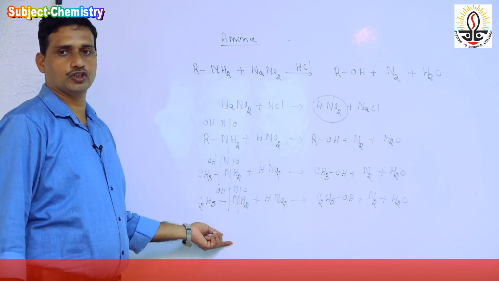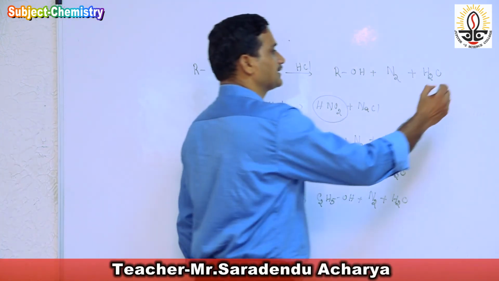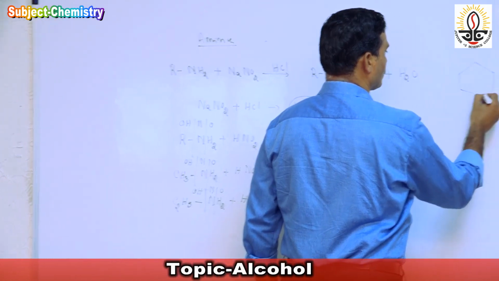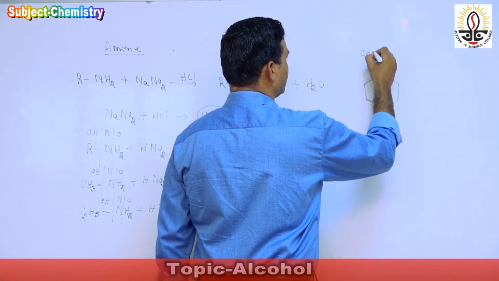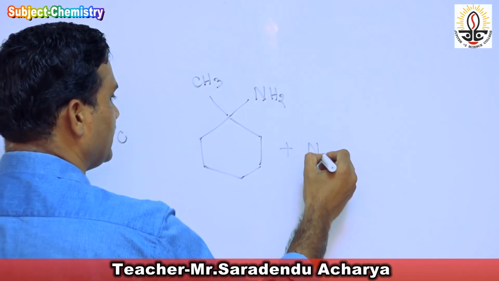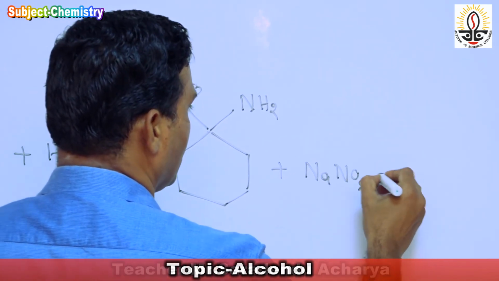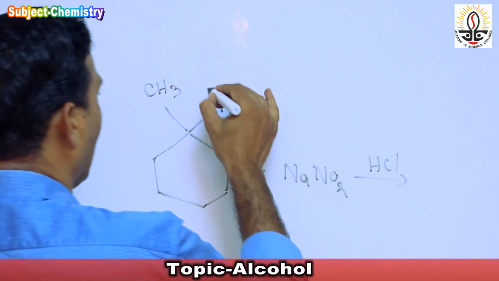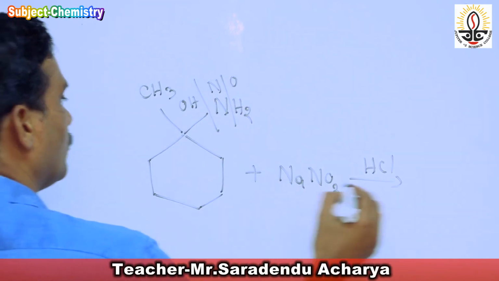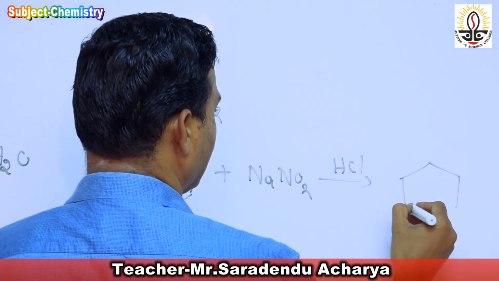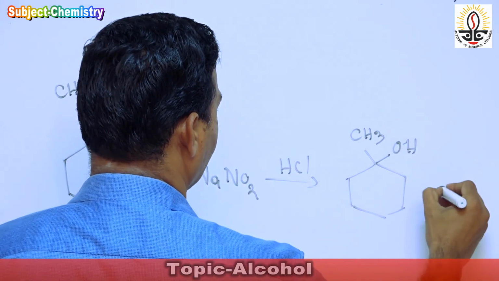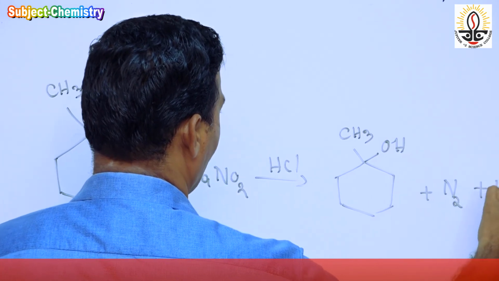This type of reaction also takes place in a cyclic compound. Suppose it is a cyclic compound bonded with a methyl and an NH2 group. When NaNO2 and HCl is added, this reaction takes place with OH, NO, and we get a cyclohexane bonded with a methyl group and an OH group, plus N2 plus H2O.